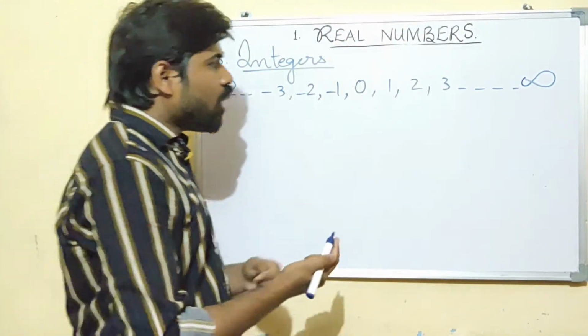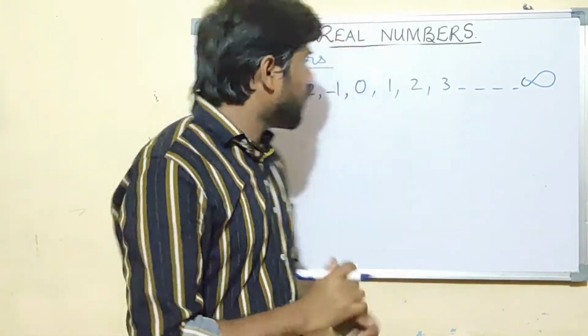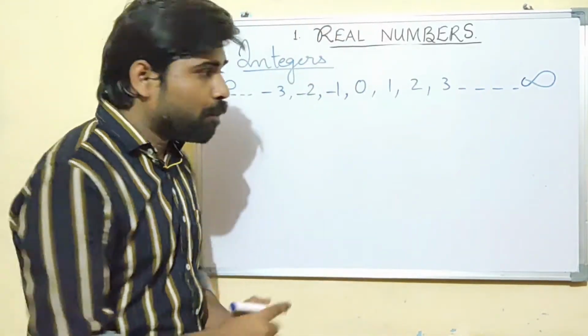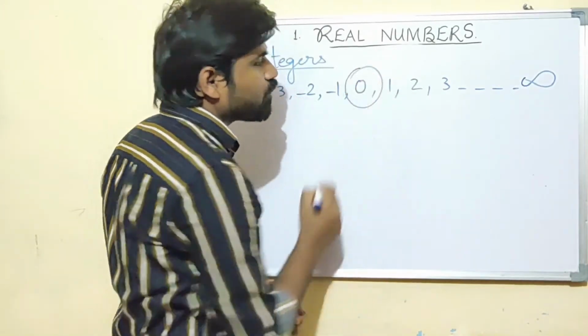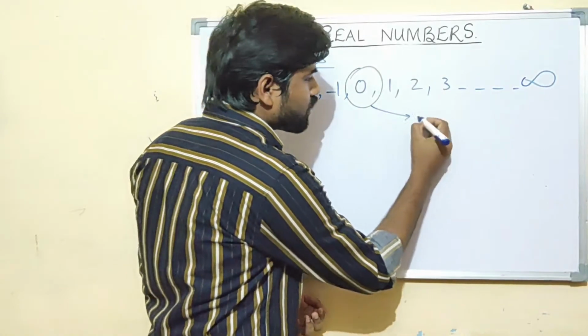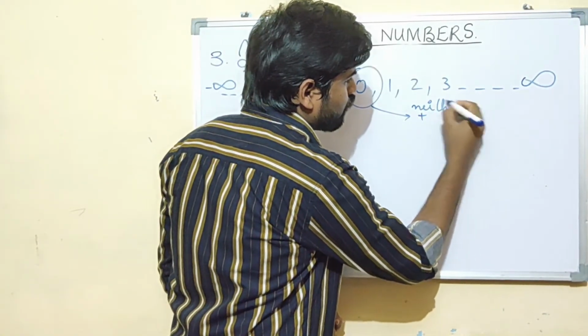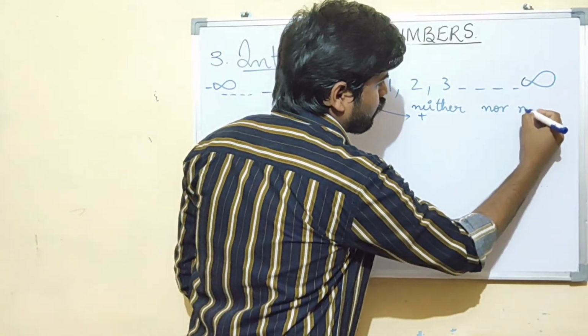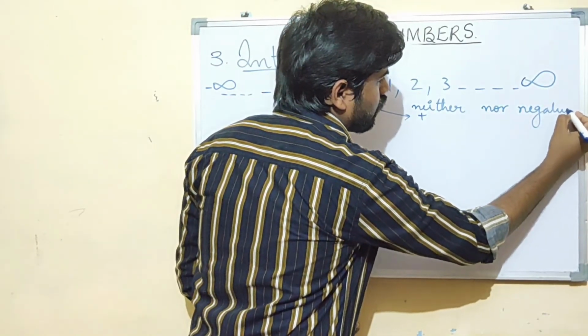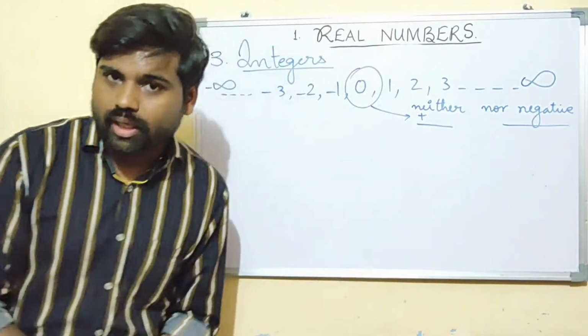Now you can see that the numbers are negative as well as positive in the integers. But 0 has a specific characteristic: it is neither positive nor negative. You can write, neither positive nor negative.